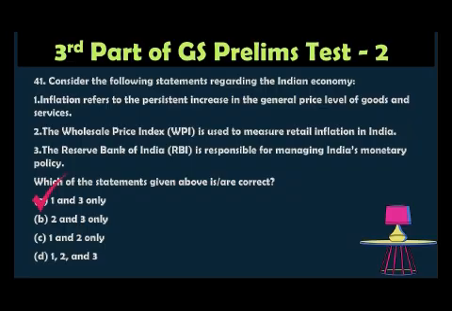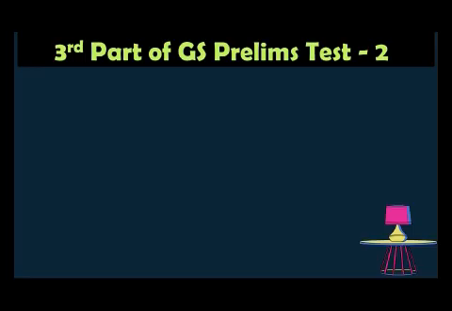So the correct option is 1 and 3 only, because inflation is a rise in the general price level. That is correct. Actually, WPI is not used to measure retail inflation. The consumer price index is used to measure retail inflation. The third one is correct. The Reserve Bank of India is responsible for monetary policy. The Government of India is responsible for fiscal policy.